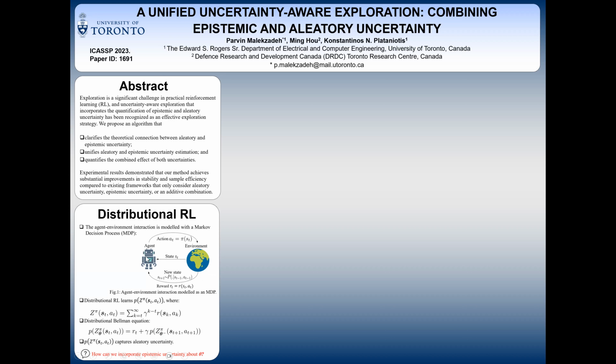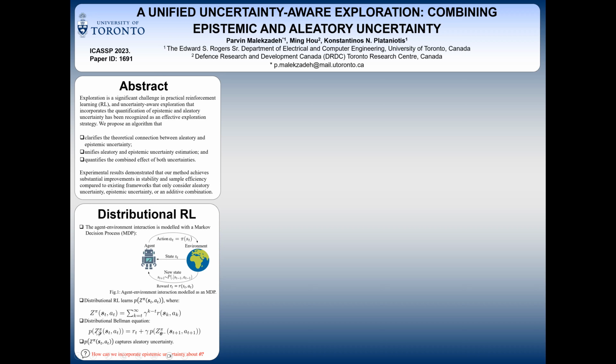The strategy that the agent uses in order to choose its action is called the policy and is denoted with the letter pi. The objective in distributional RL is to learn the distribution of the returns, denoted with the capital Z, which is a random variable defined as the summation of the future rewards that the agent receives from the environment. Distributional RL learns the return distribution by approximating it with a neural network with parameters theta and then defines a loss function based on the so-called distributional Bellman equation.